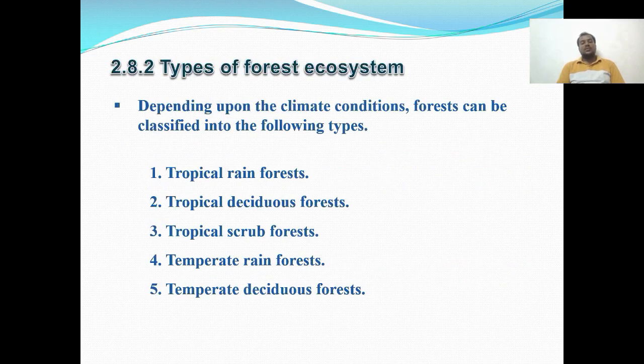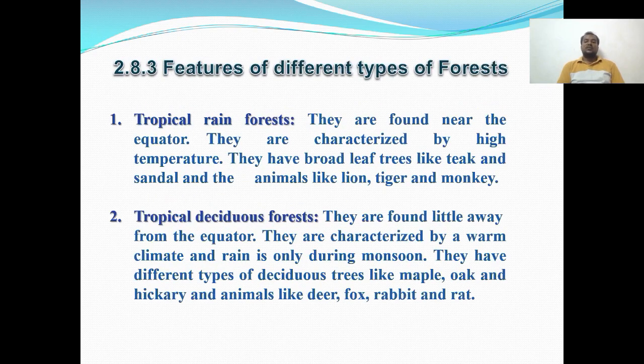Types of forest ecosystem: tropical rainforest, tropical deciduous forest, tropical scrub forest, temperate rainforest, temperate deciduous forest. Then features of different types of forest. Tropical rainforest is characterized by high temperature and broadleaf trees like teak and sandal, and animals like lion, tiger and monkey. These are the animals living in the tropical rainforest.